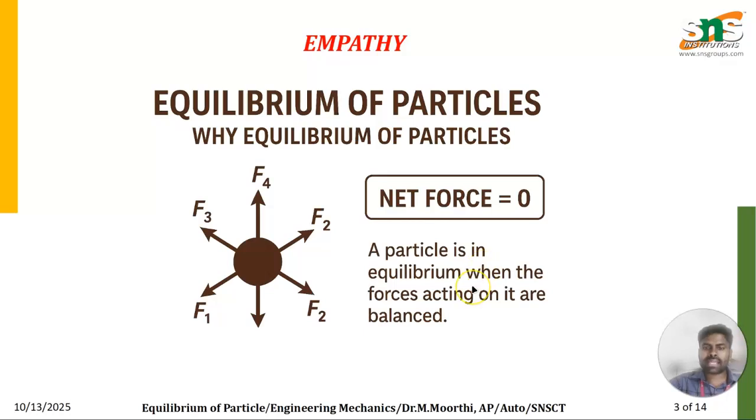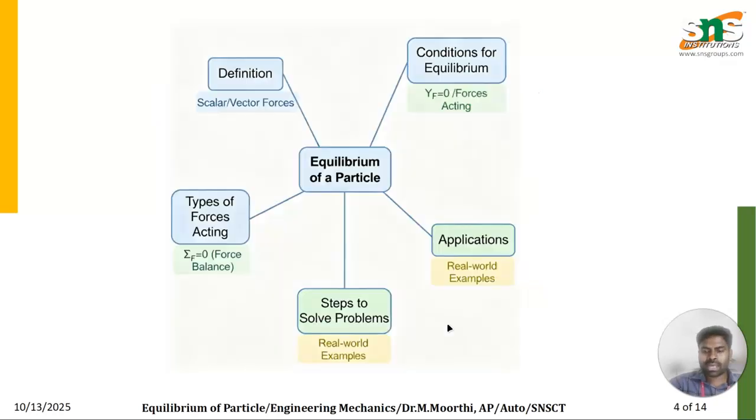By adding these forces, the net force should be equal to 0. That is, the summation of forces is 0. A particle is in equilibrium when the forces acting on it are balanced. So these balanced forces are giving the equilibrium conditions.